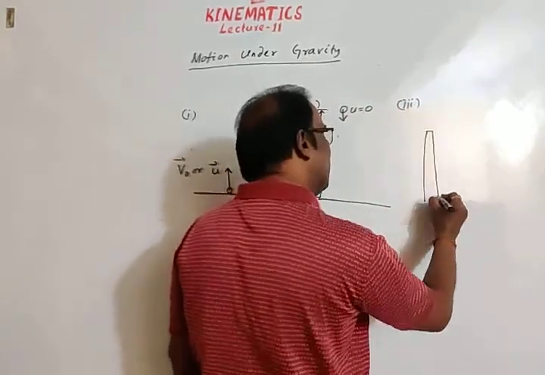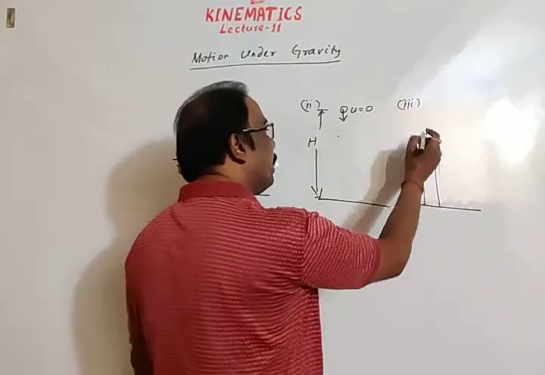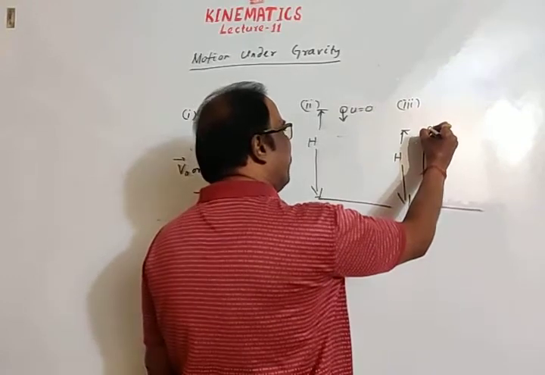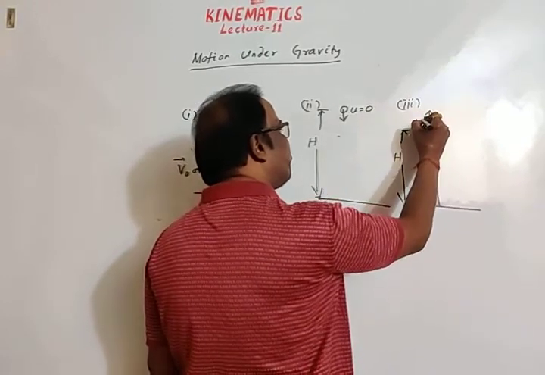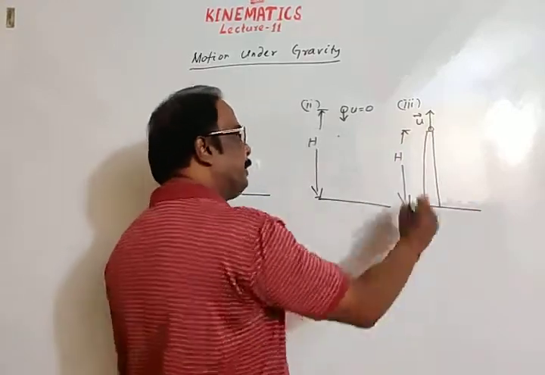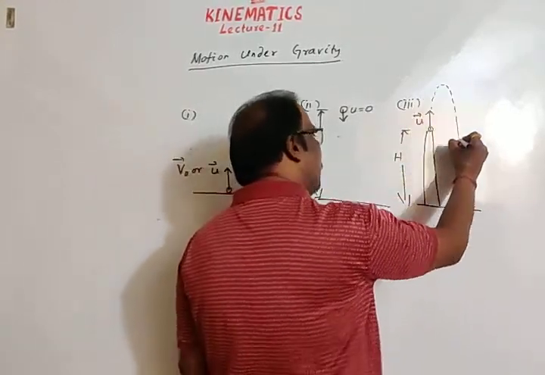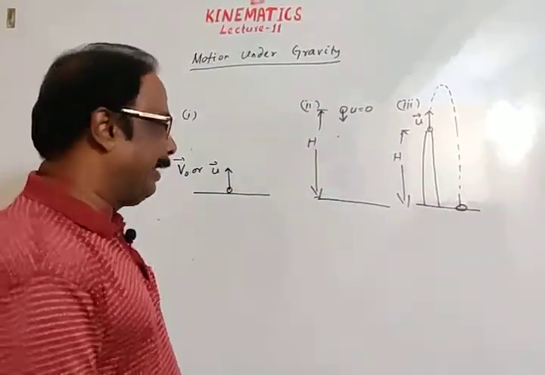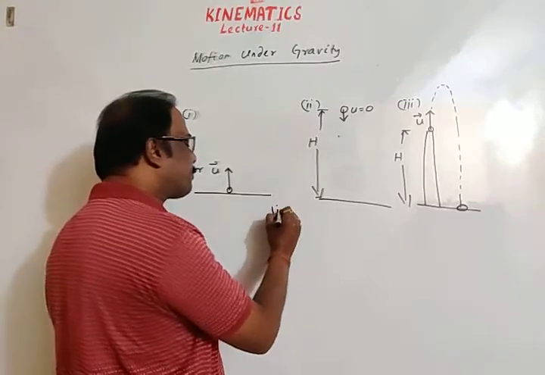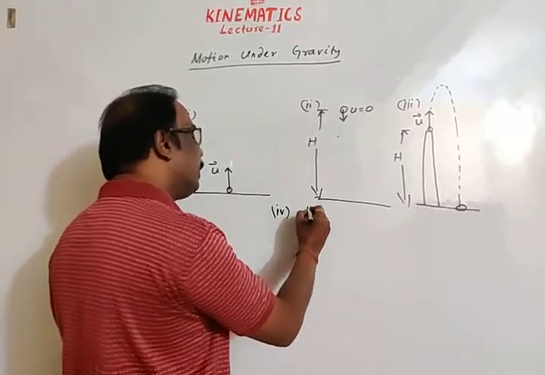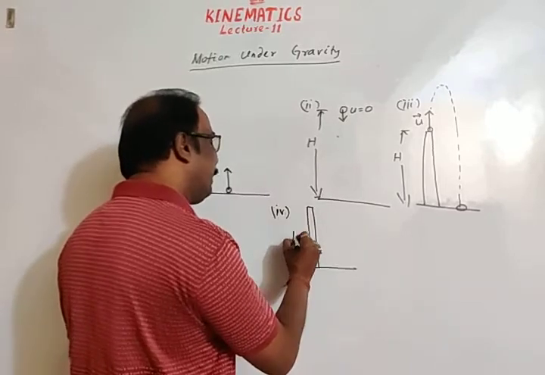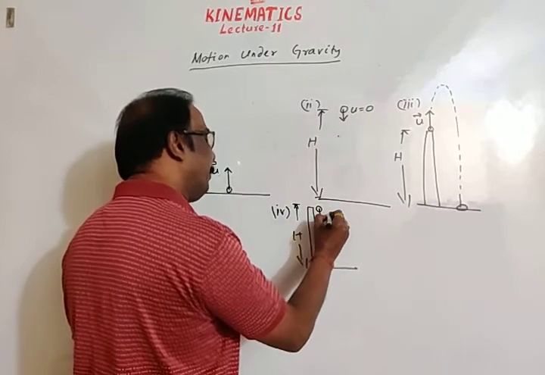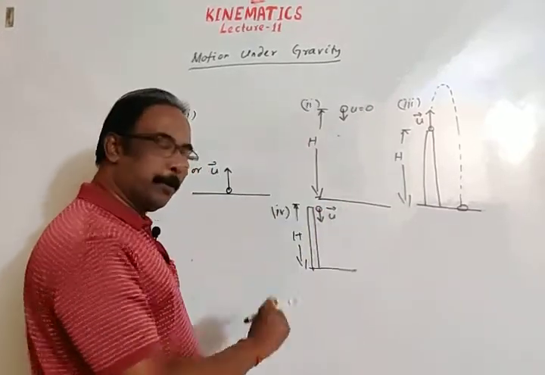Let's consider this is a building or a tower of some height h. A body may be thrown vertically upward, giving it some velocity. In this case, the body will move up and then return back to the surface of the earth. And in the general, fourth case, suppose this is a building or a tower of height h, we may throw a body vertically downward, giving it some velocity.